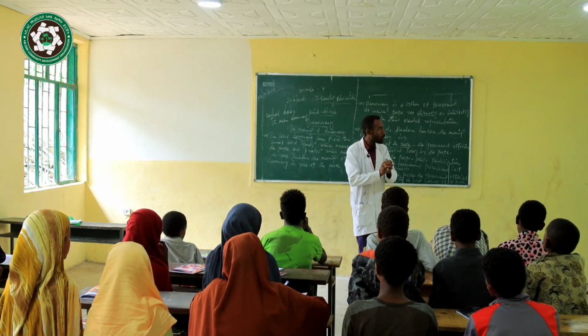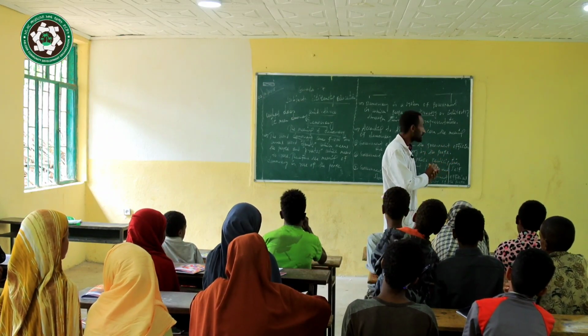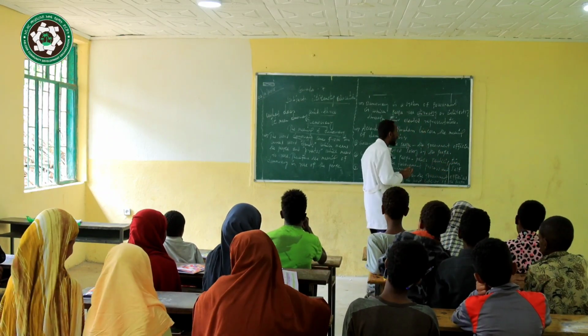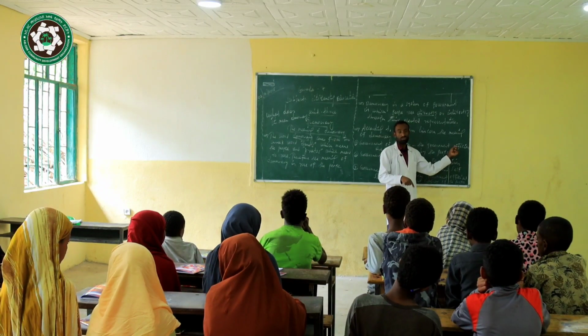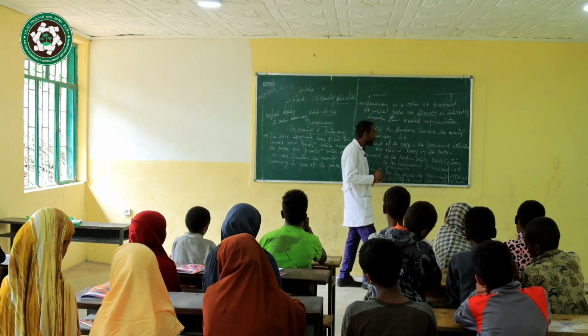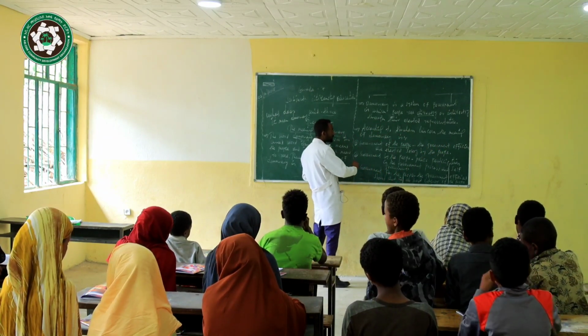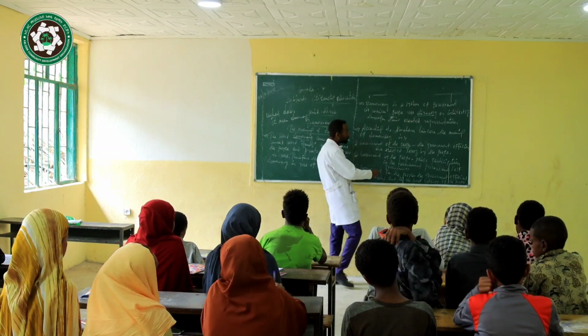So in short, when we define democracy according to this definition, people should participate and elect their official workers. This is simply the meaning of democracy given by Abraham Lincoln. The next one: democracy is government by the people. Of the people, by the people.